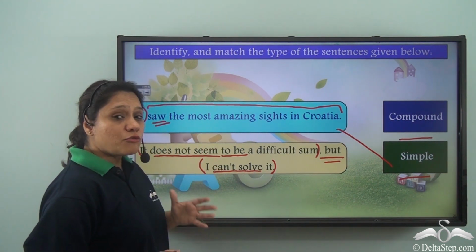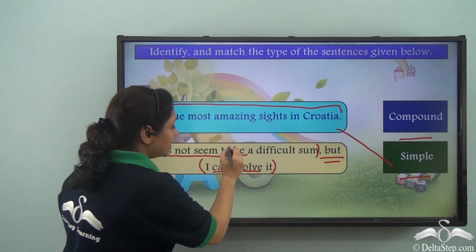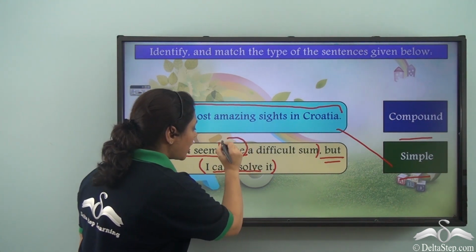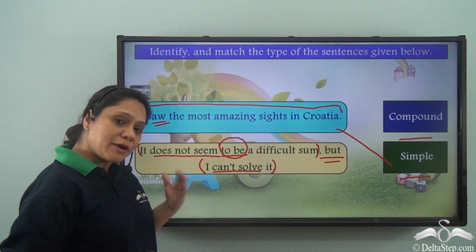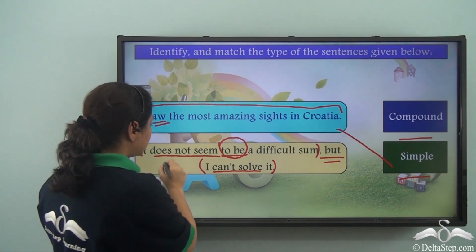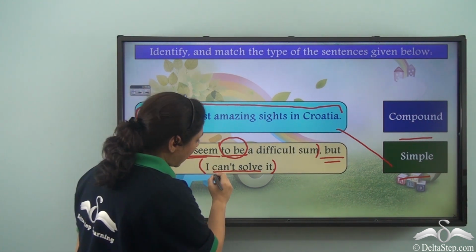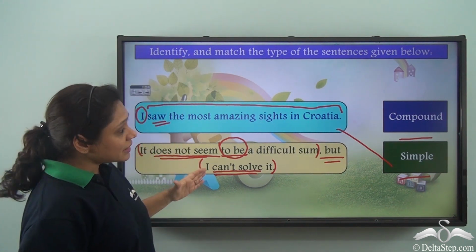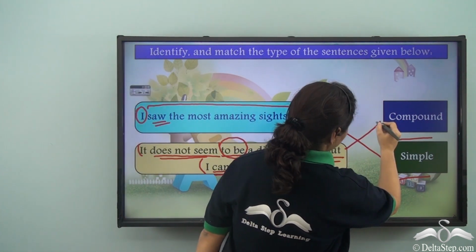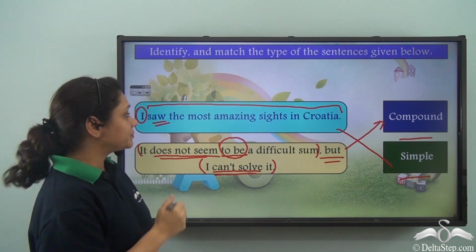But here, what do we see? We see that to be is not a finite verb. So we have two finite verbs only, does not seem and can't solve. So this sentence is a compound sentence.